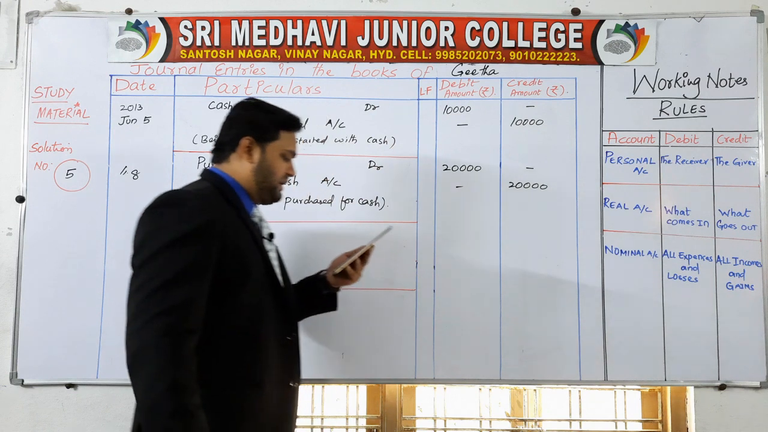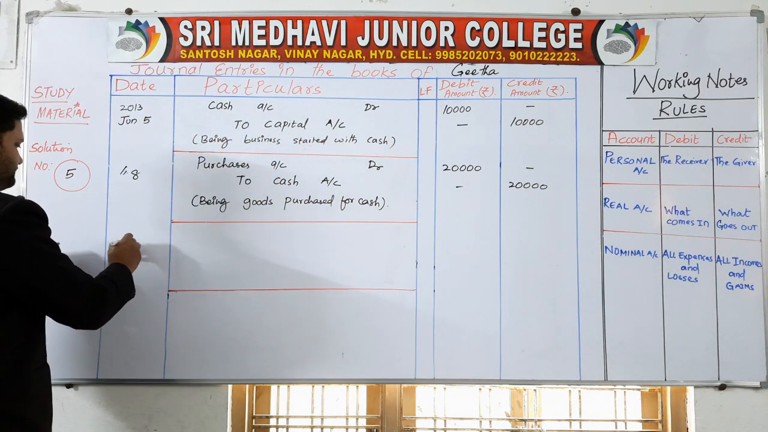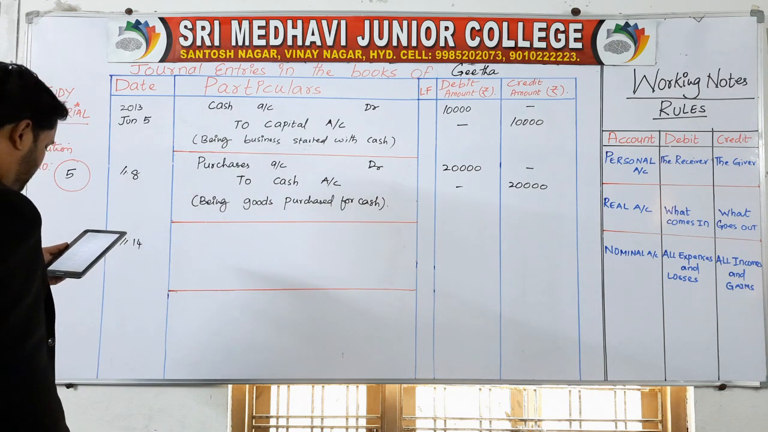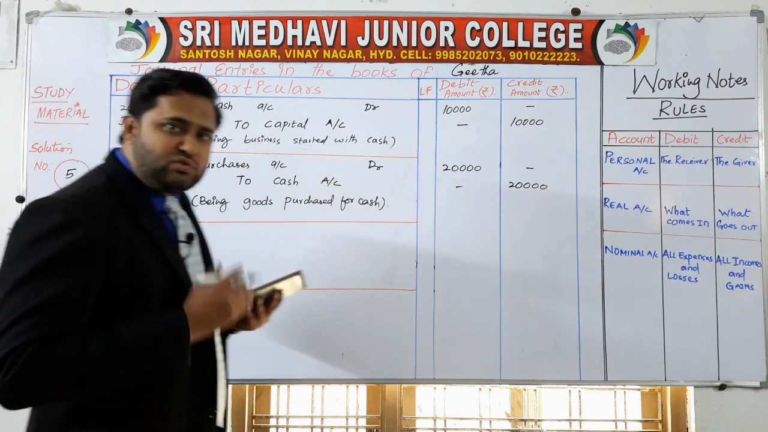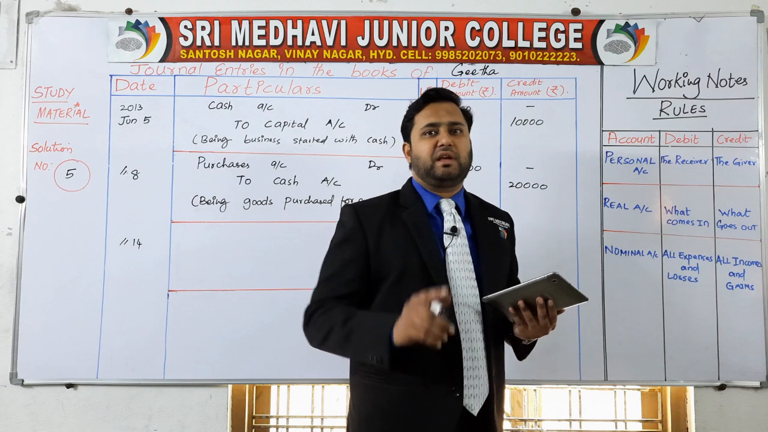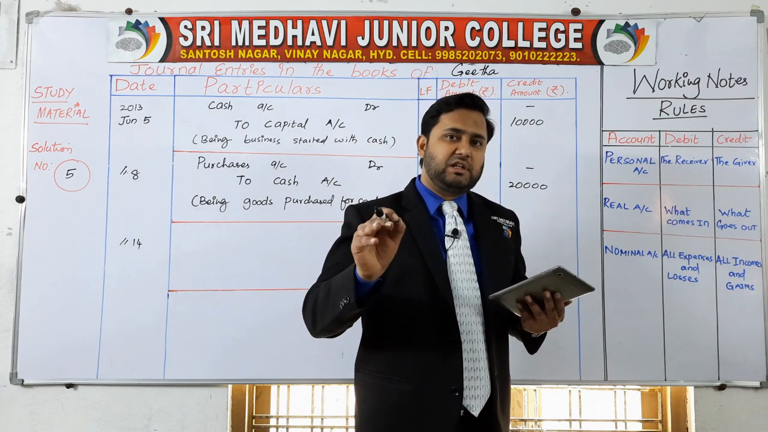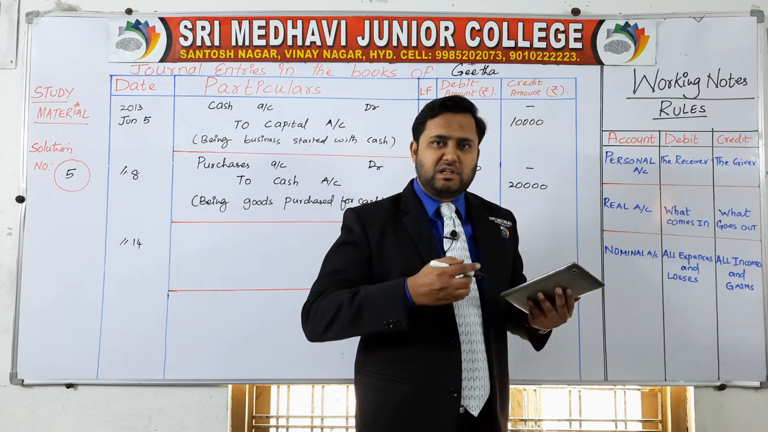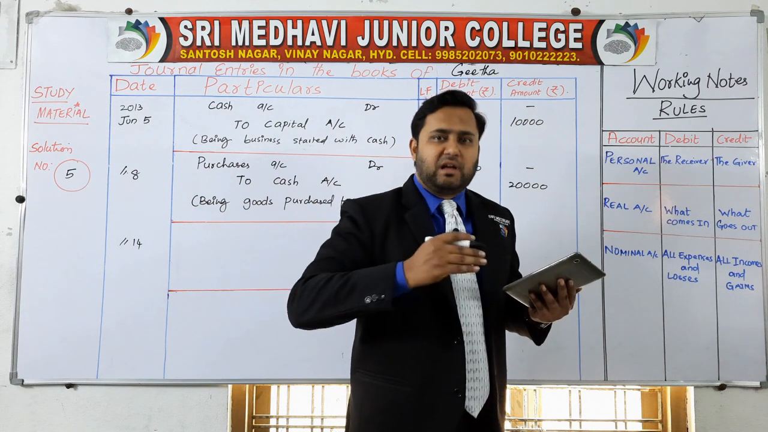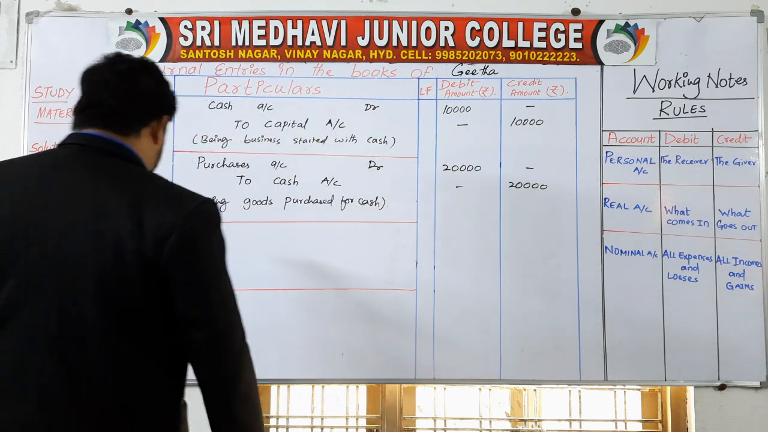The next transaction is on date 14th. Purchased computer. As soon as you purchase the computer, what happened to your cash? Think about only cash. As soon as you purchase the computer, your cash goes out. If your cash goes out, then credit the cash. Then who's going to be debited here? Computer, because you have purchased the computer.